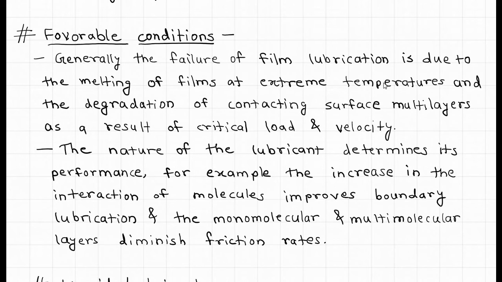Also, chemical films that can form from fatty acids or mineral oils block wear and friction of reactive surfaces. Moreover, absorbed gases like air, which is most common in boundary lubrication, are important because it is proven that oxygen presence decreases the friction rate.